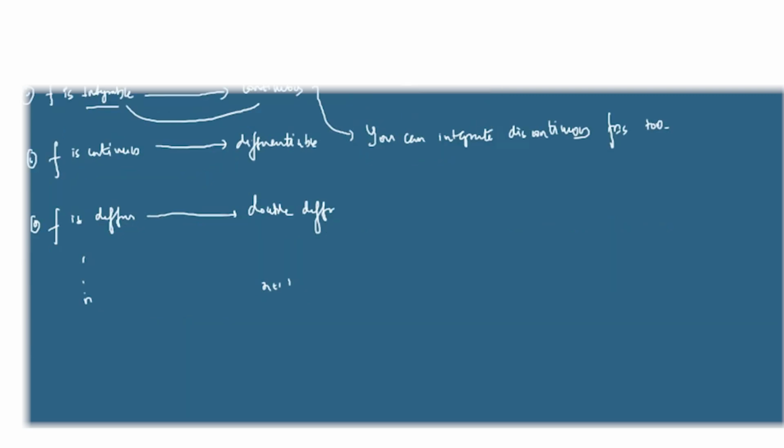So now you guys are ready with all the arsenal to do integration problems. It's called the mean value theorem. MVT on integration. So we have already seen, if f is continuous on a to b.